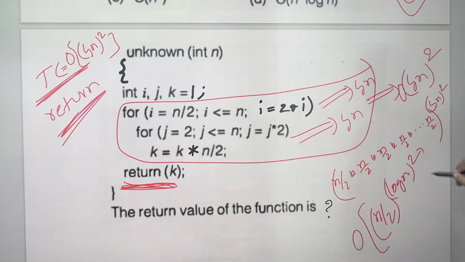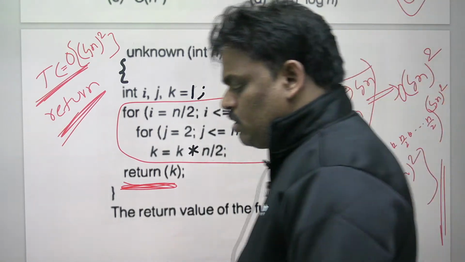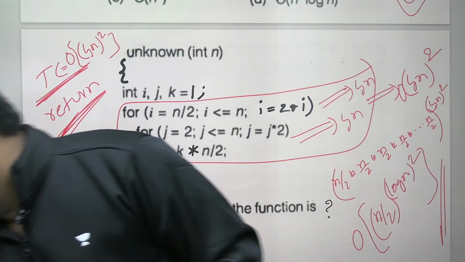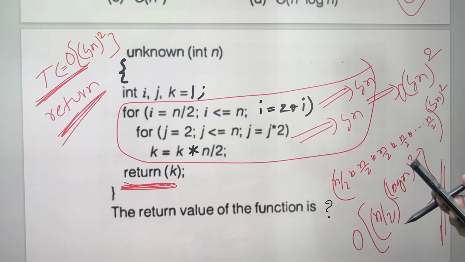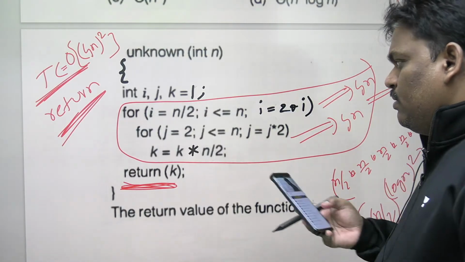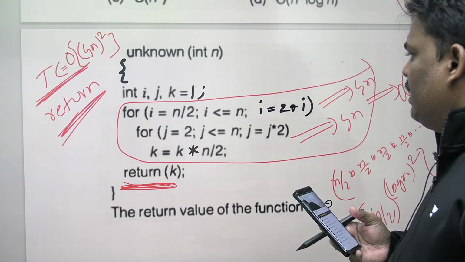This is a big O. Check if I have done anything wrong. So time complexity is log n square. Oh, sorry. I forgot. I didn't see it properly.